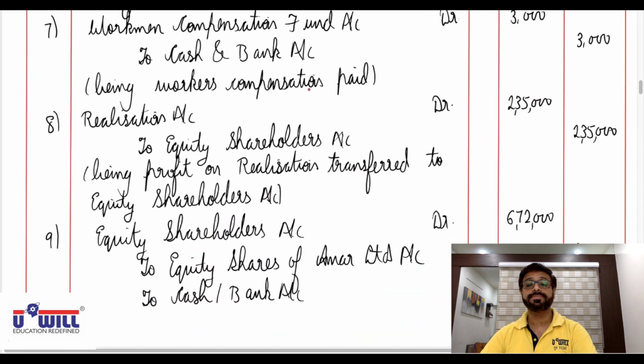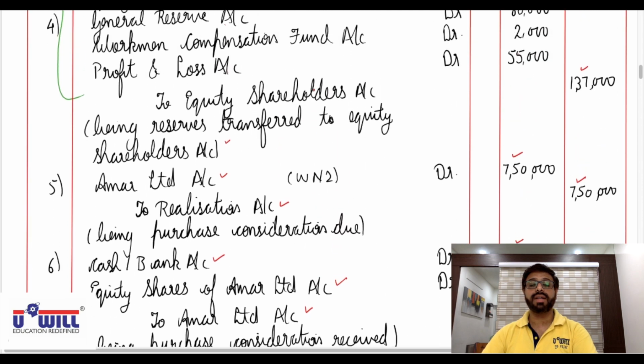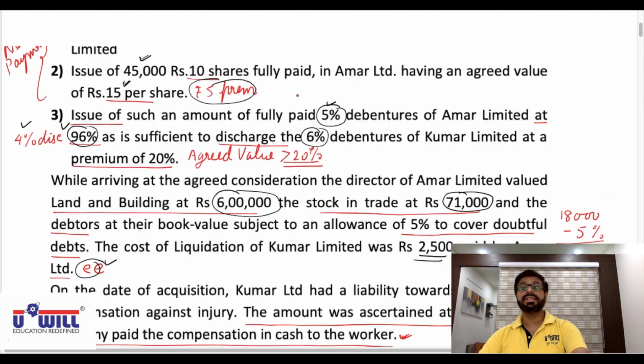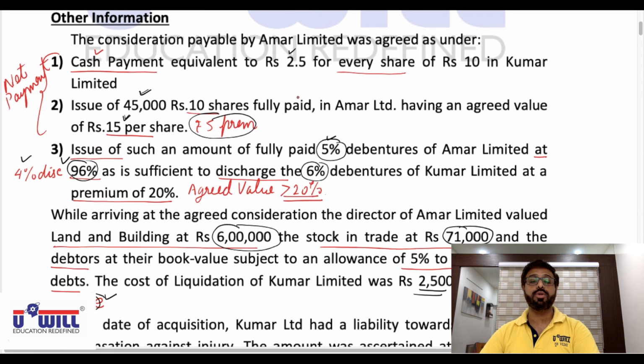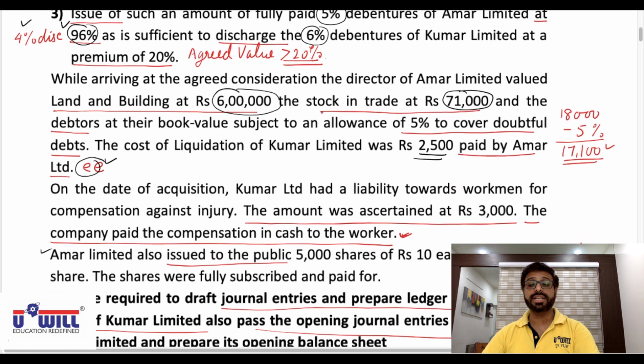Next, after purchase consideration receipt, sale of assets not taken over. We don't have, all the assets are taken over. Payment of liquidation expenses we don't have because liquidation expenses are paid by transferee company. Then payment of liabilities we have.